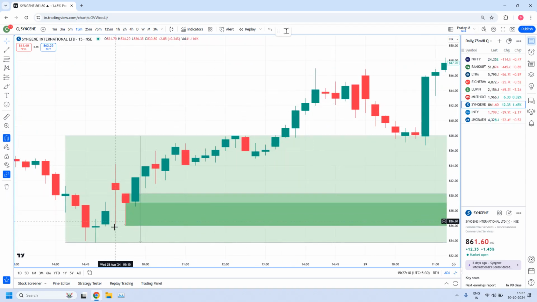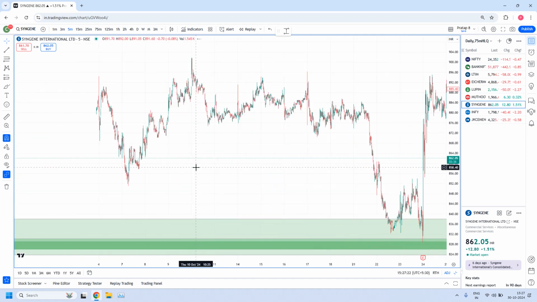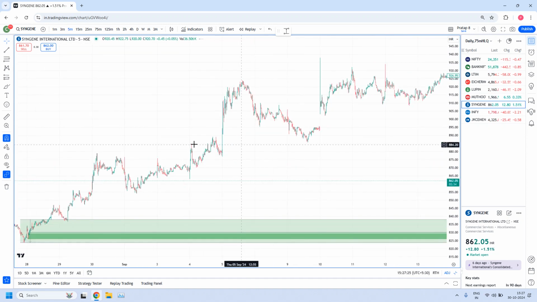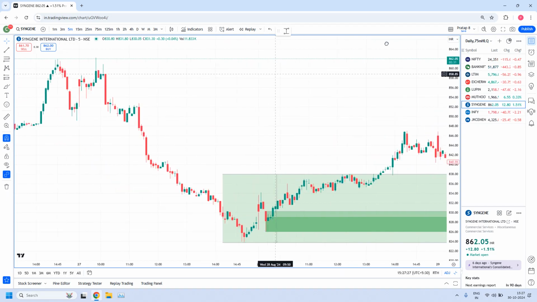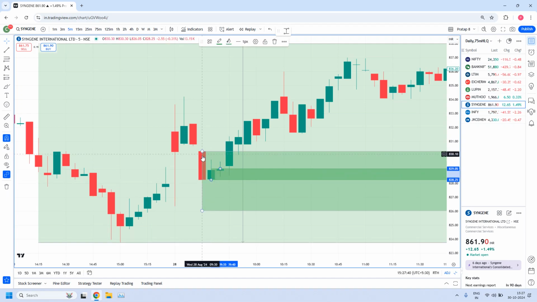See, this is the failed ERC candle as a leg-in. You have a base and then you have a rally. And this 15 minute zone, again you have a fine-tuned 5-minute zone. We have a drop base rally. That way you can consider. You can also consider this is the failed ERC candle. See, some of you may consider failed ERC candle. That way also you may consider.